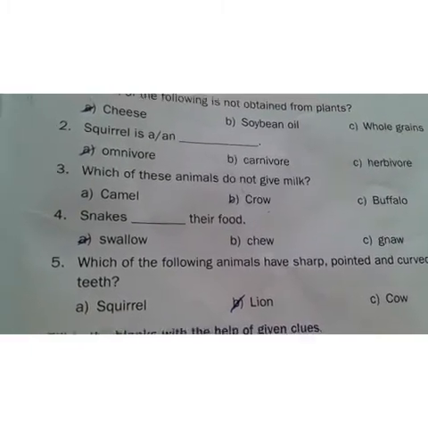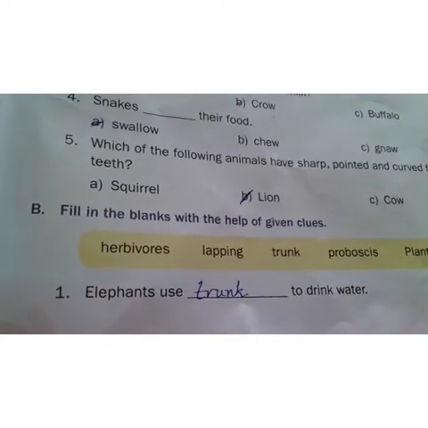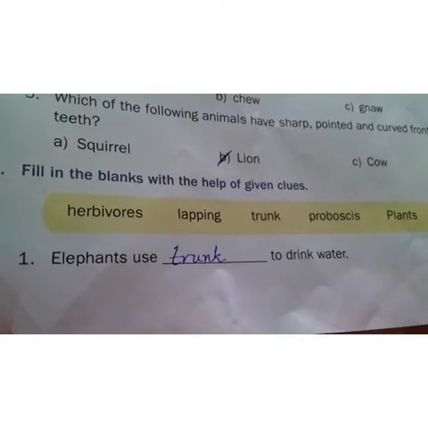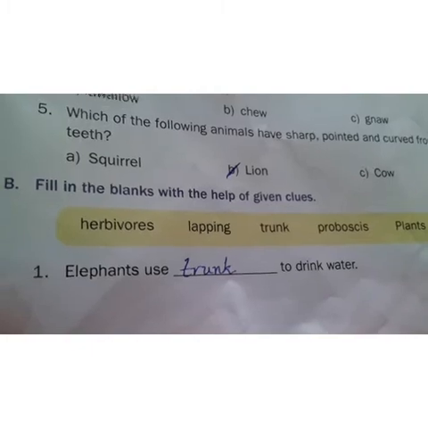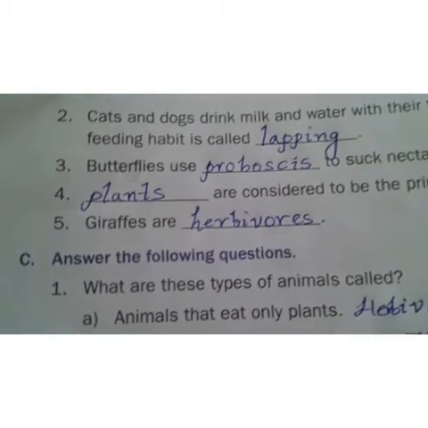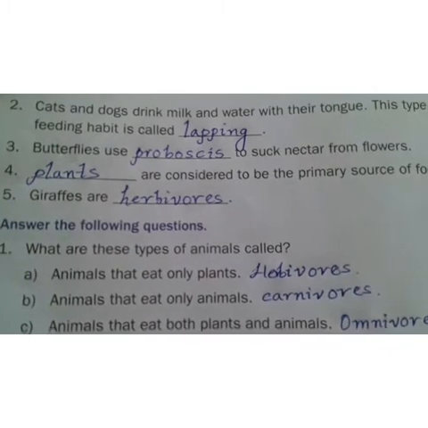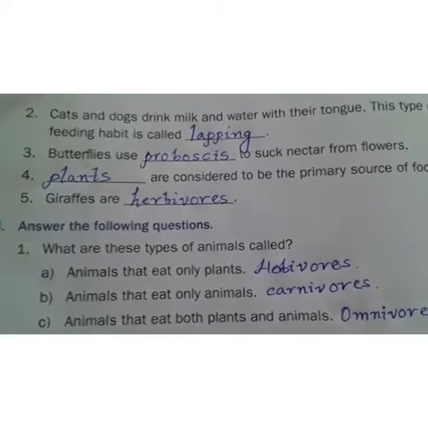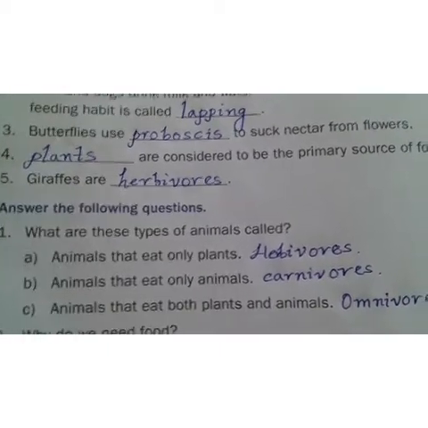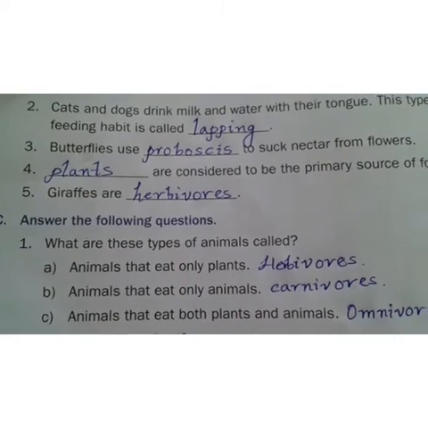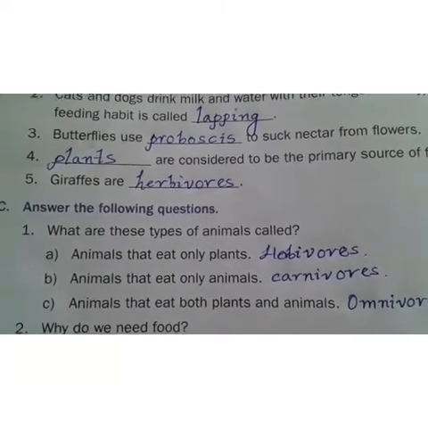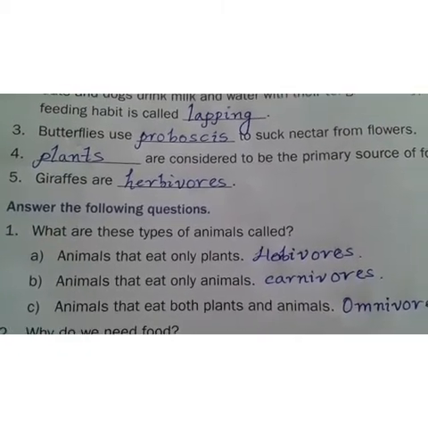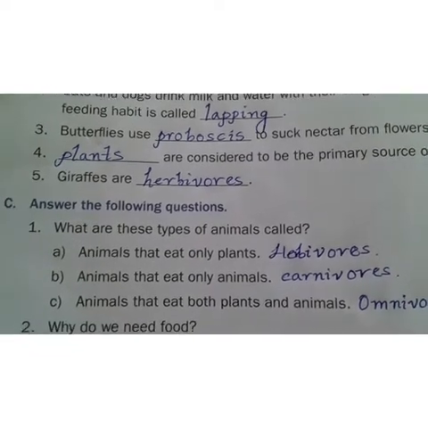Next, coming to fill in the blanks with the help of the given clues. Elephants use dash to drink water. What will they use? They use a trunk, T-R-U-N-K. And cats and dogs drink milk and water with their tongue. This type of feeding habit we call lapping, L-A-P-P-I-N-G. And butterflies use dash to suck nectar from flowers. What do we call that? Proboscis, P-R-O-B-O-S-C-I-S.